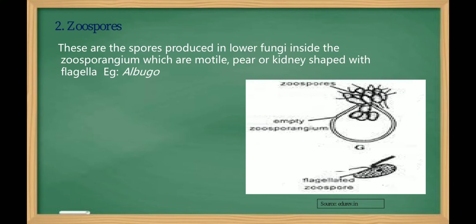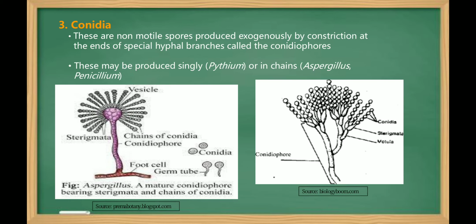So with the help of the flagella, they can move from one place to another. Example is Albugo. Third one is conidia. These are non-motile asexual spores which are produced exogenously at the tips or the ends of specialized hyphae called conidiophores. Conidia may be produced singly, example is Pythium, or in chains, example is Aspergillus, Penicillium, etc.